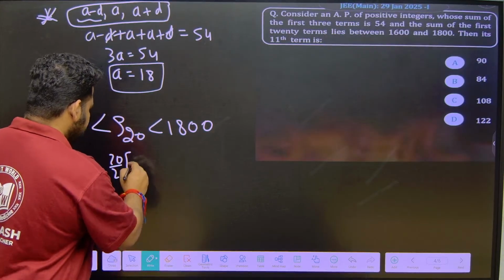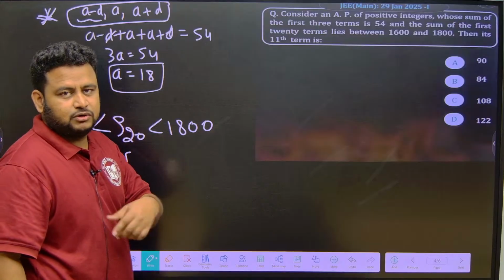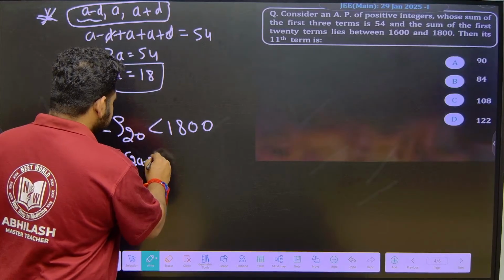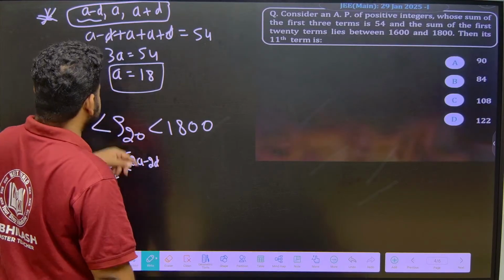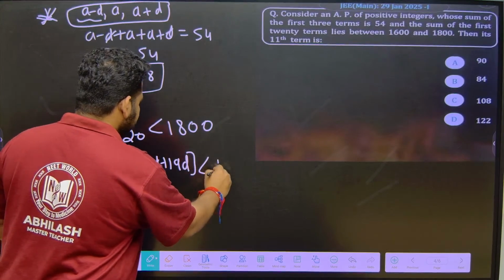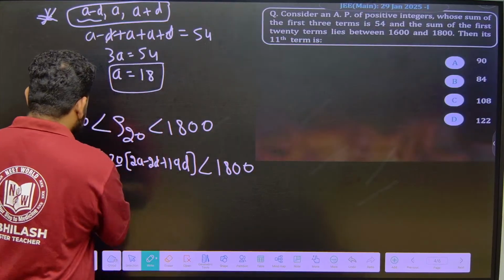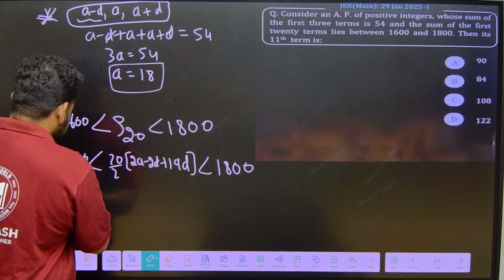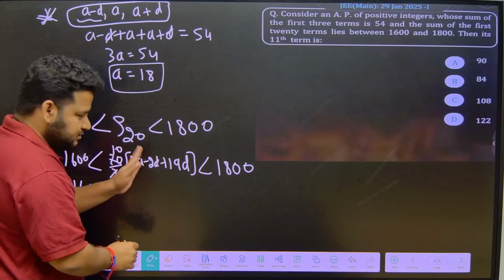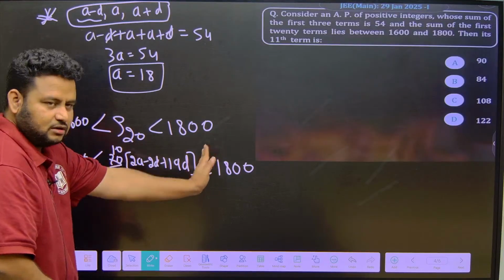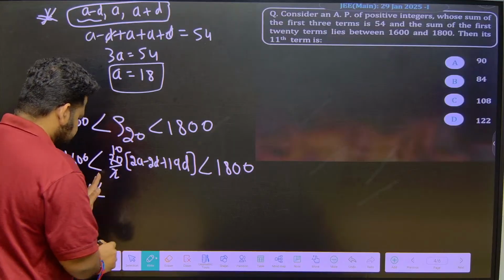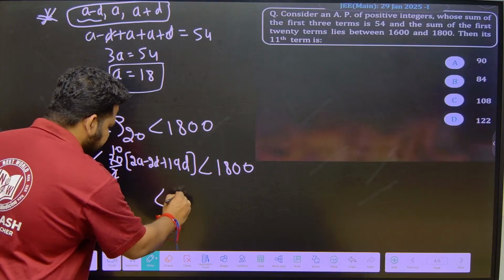N by 2 into 2A plus n minus 1 into D is 2A minus 2D plus n minus 1 into D. N minus 1 into D is, this will be 19D, right. This 19D is less than or equal to 1800 and greater than 1600. So, this I am cancelling by 10. I will get 160, because I am taking 0 outside, that means I am cancelling by 10 throughout. This will also be cancelled by 10, this will also be cancelled by 10. So, 160 is less than, and this entire thing is less than 180, I will get it.